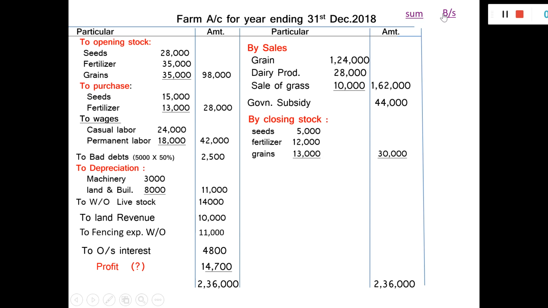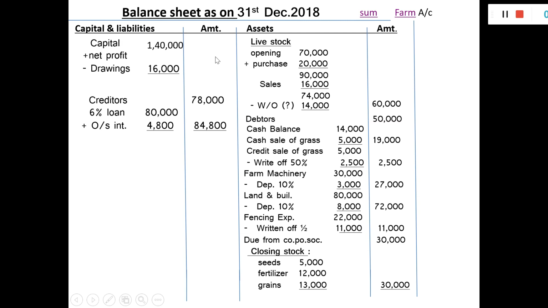Go to the balance sheet. Net profit will be written here, 14,700. Total capital 1,40,000. Net profit will be added and the amount of drawings will be deducted. So in the outer column, 1,38,700 will be written.